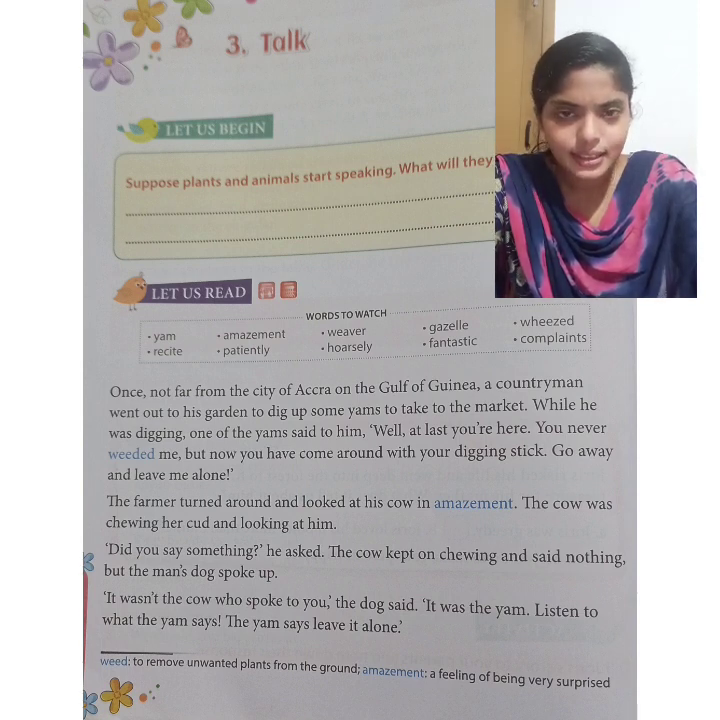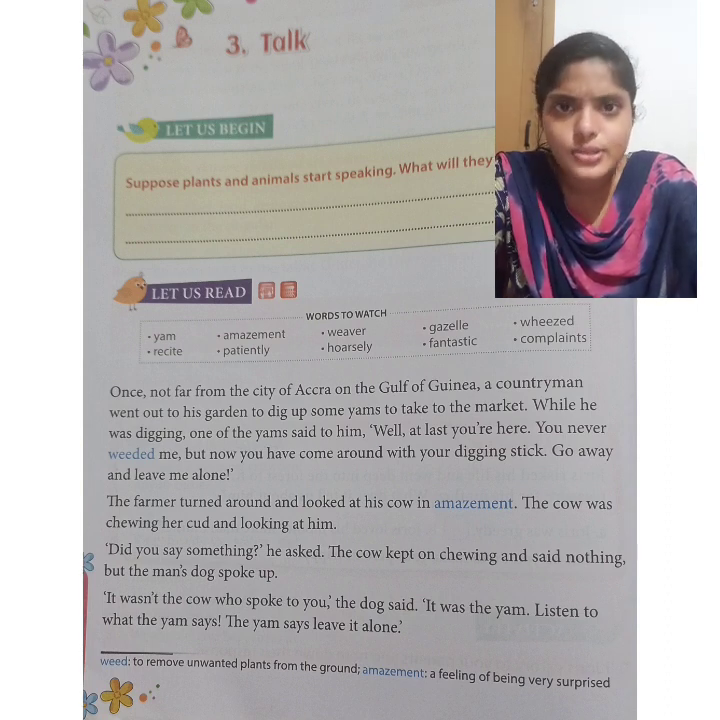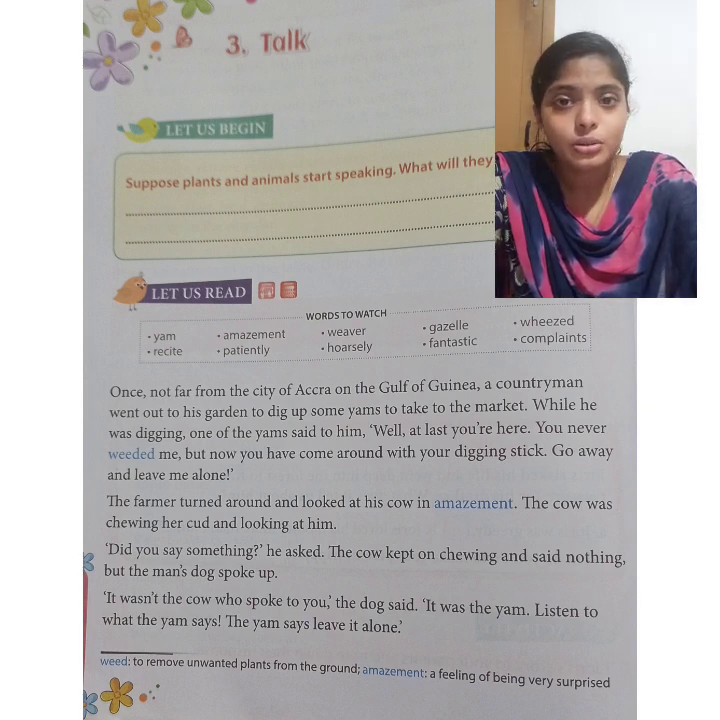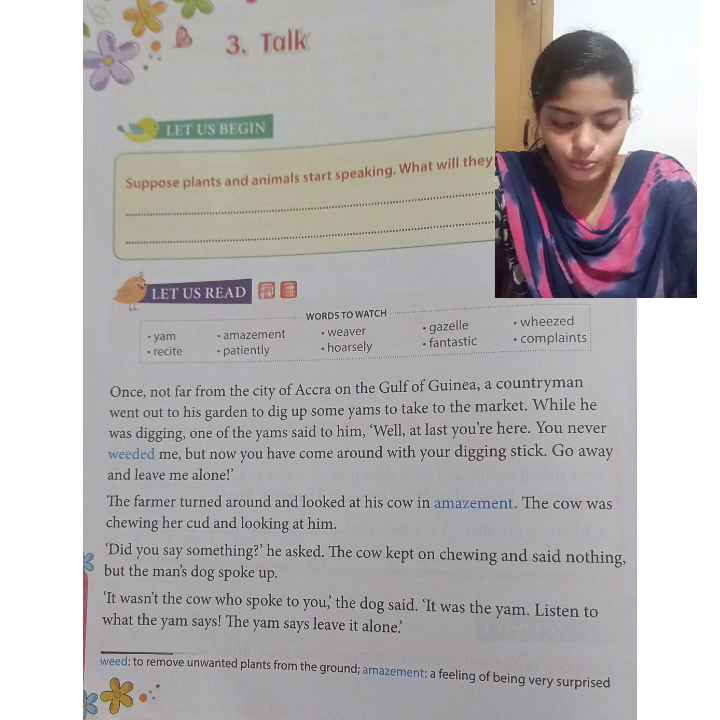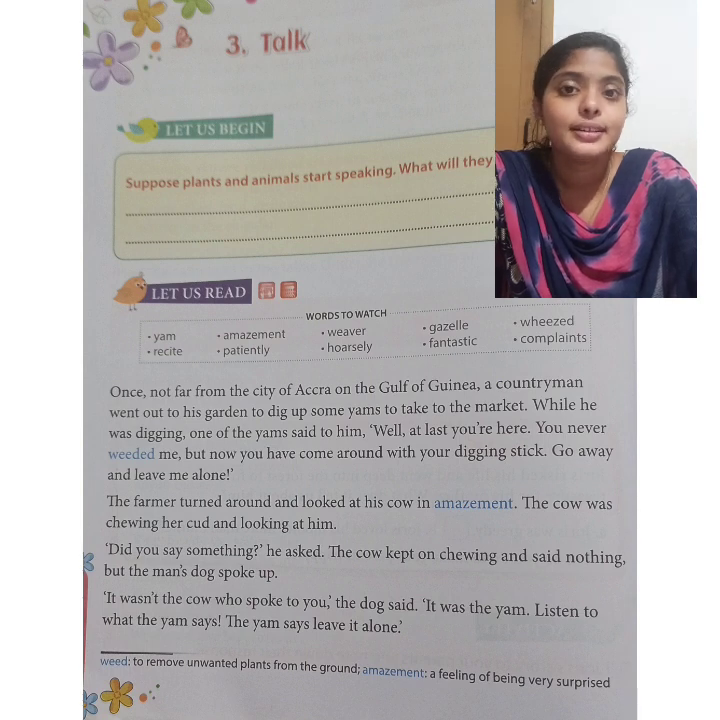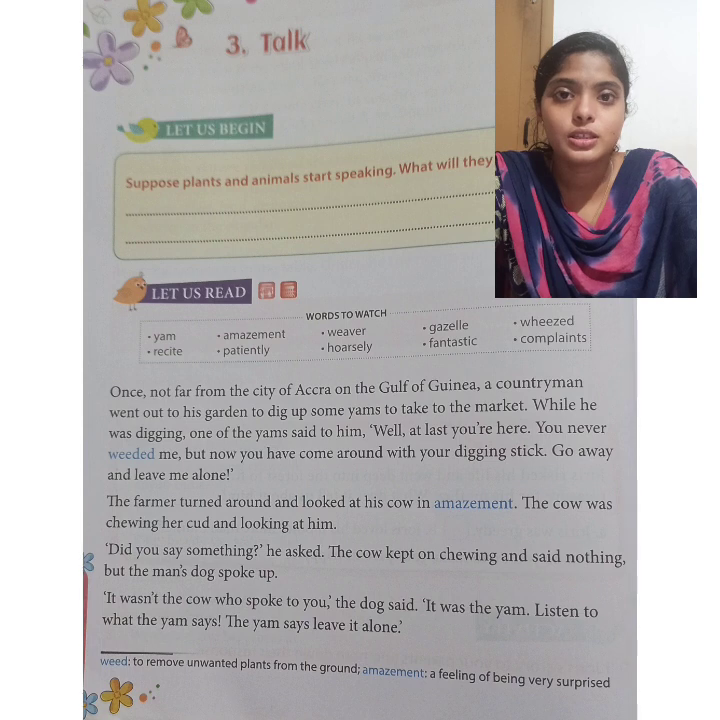Did you say something? he asked. And the farmer is asking the cow, did you say something? The cow kept on chewing and said nothing. She kept silent and continued to chew. But the man's dog spoke up, and here another thing has happened. What is that? The farmer's dog spoke up.